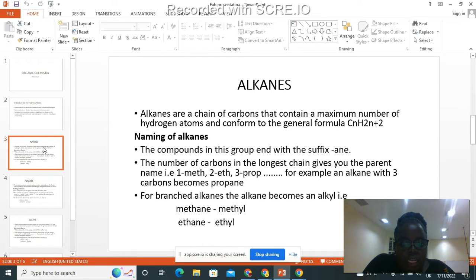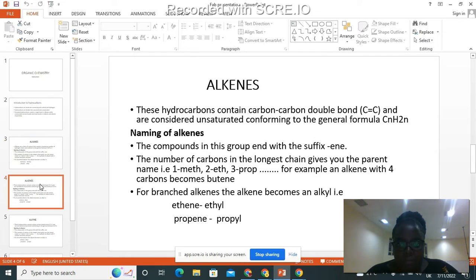Now, for branched alkanes, the alkane becomes an alkyl. That is for the group. For methane, methane becomes a methyl.